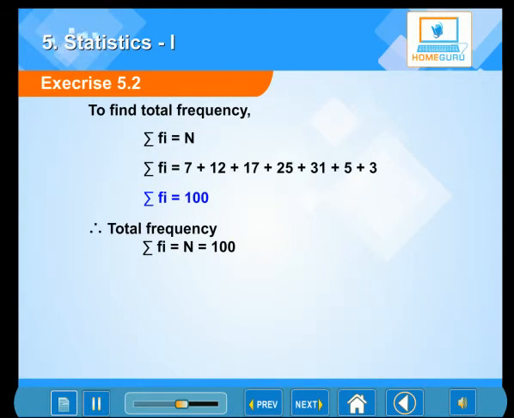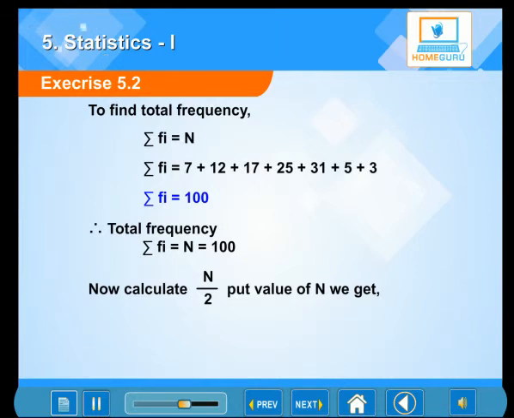Therefore, total frequency, summation of Fi equal to n, is equal to 100. Now, to calculate n by 2, put the value of n, we get n by 2 is equal to 100 by 2, which is 50.